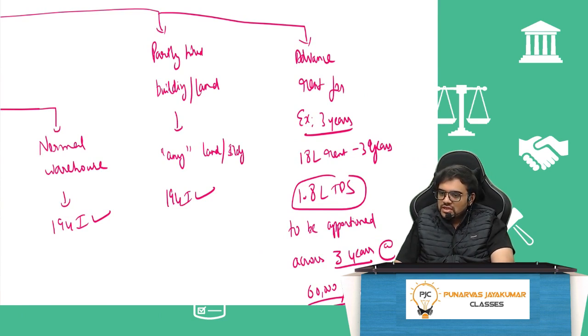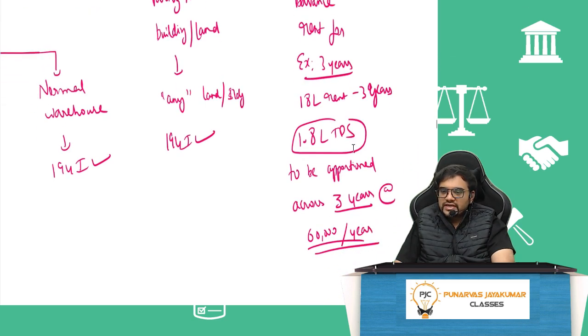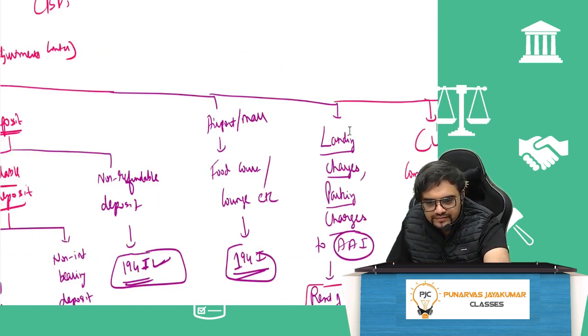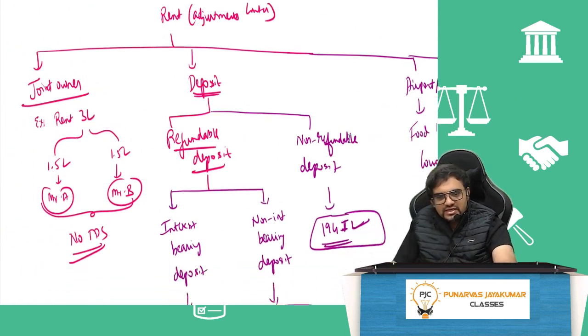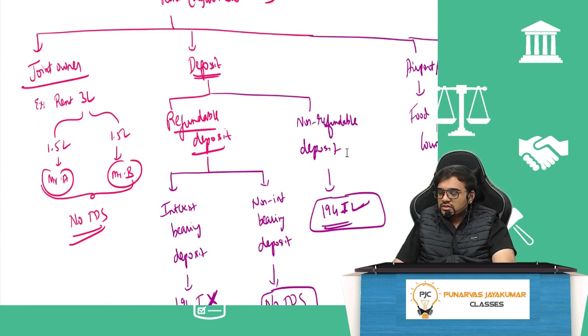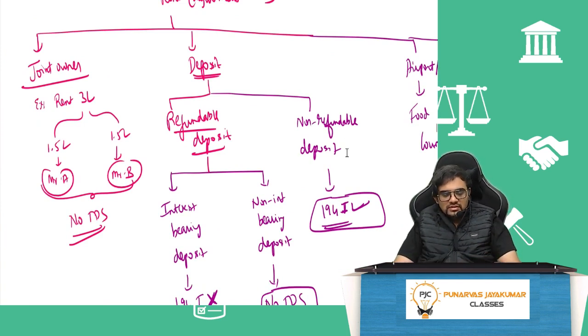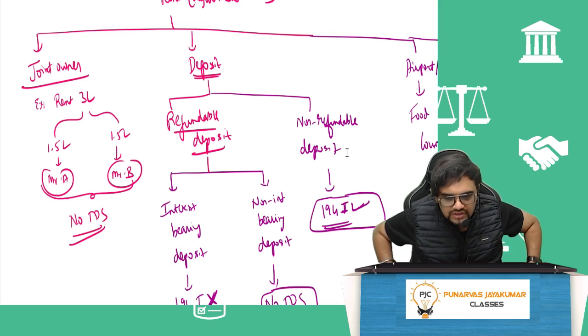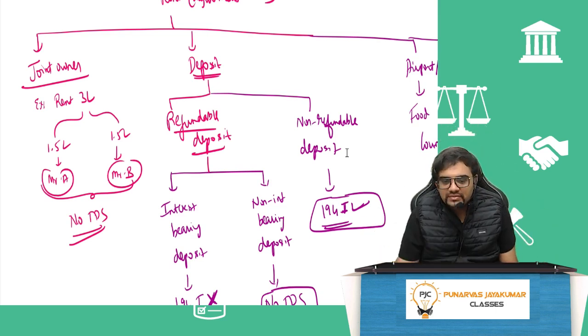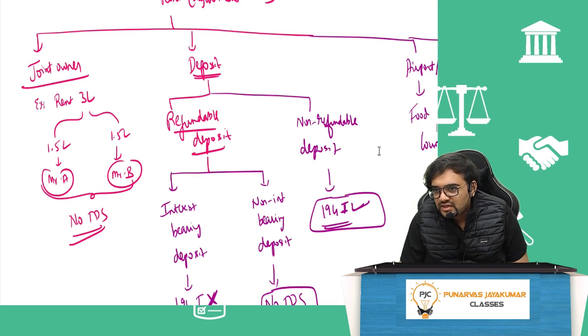will come. If I have paid an advance rent for 3 years, let's say every year is 6 lakh, I have paid advance rent of 6 lakh into 3, 18 lakhs, 3 years. So 1.8 lakh TDS will be apportioned across 3 years, 60,000 per annum. If rent, joint owner, rent is paid 3 lakh rupees, but it is paid 1.5 lakh to one person, 1.5 lakh to the other person, Mr. A and Mr. B, no TDS. Why? I should take per person there.